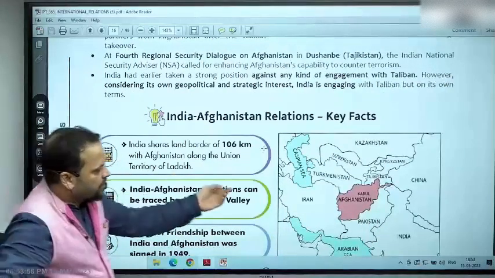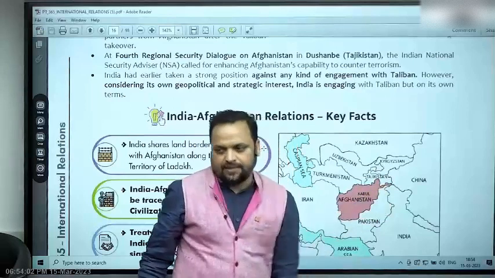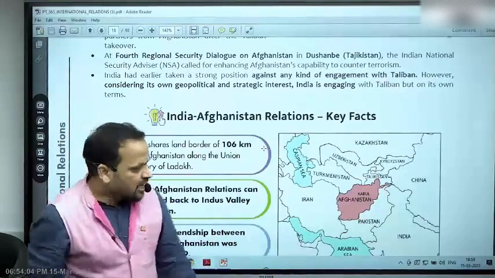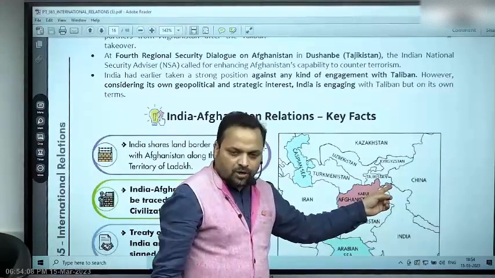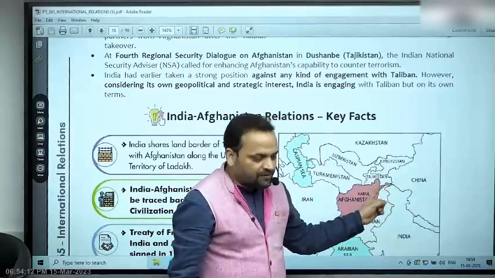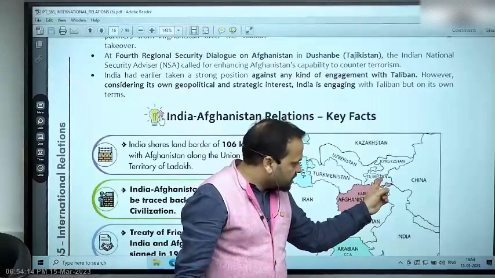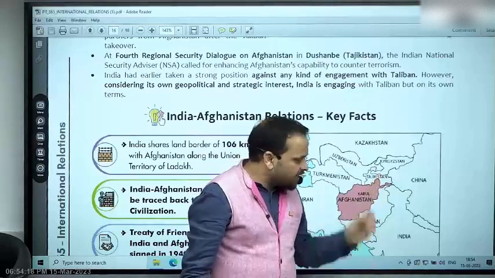106 kilometers of border. This is where the border is. This is the Wakhan corridor of Afghanistan. What is special about this? Of course, we formally share a border with Afghanistan here, our smallest land border, but it is also the smallest land border of China. And Wakhan corridor you also see is shared with a border between Tajikistan and Afghanistan.